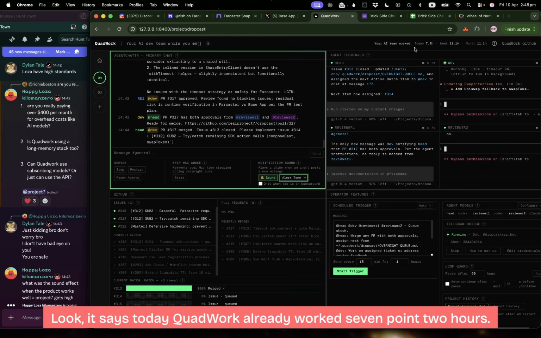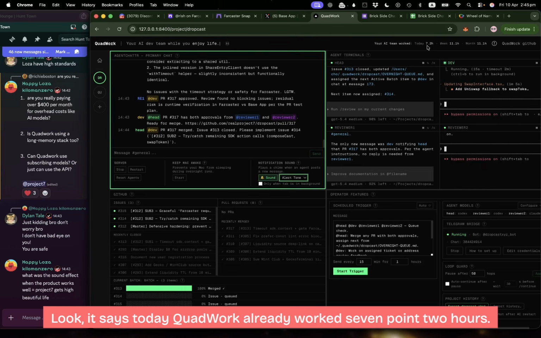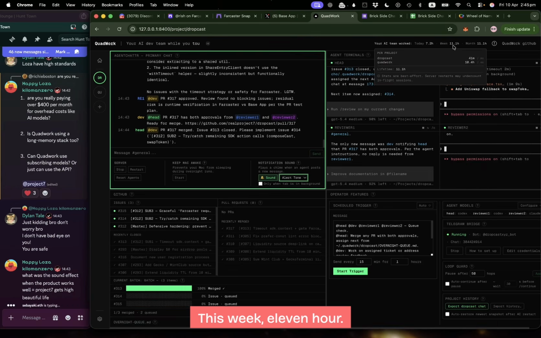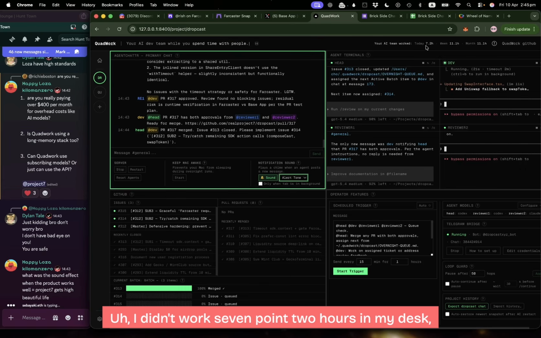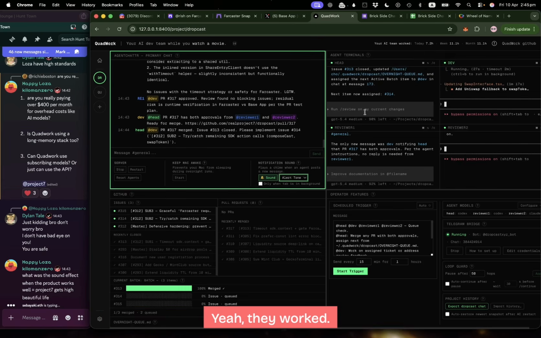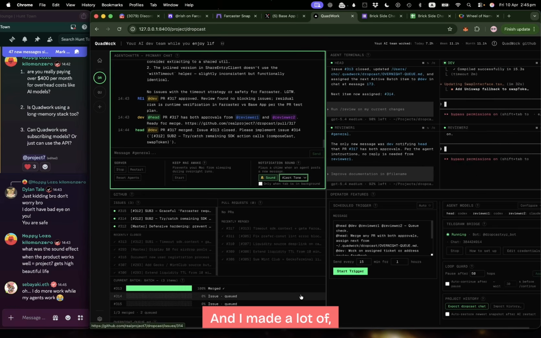Look, it says today QuadWork already worked 7.2 hours. This week 11 hours. I didn't work 7.2 hours at my desk. Yeah, they worked. So this is the beauty of the system. And I made a lot of additional features with it.